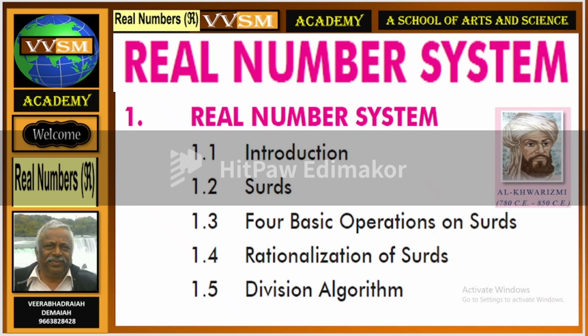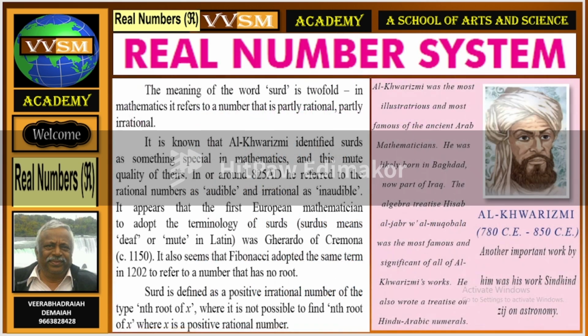Real number system. The chapter covers introduction, surds, four basic operations on surds, rationalization of surds, and the division algorithm. The meaning of the word surd is twofold. In mathematics, it refers to a number that is partly rational, partly irrational.